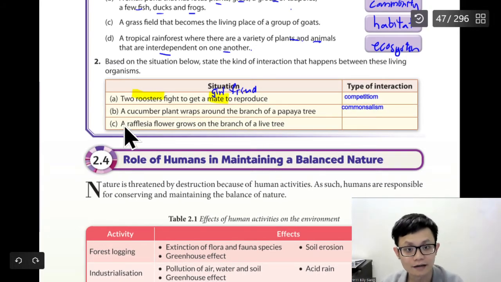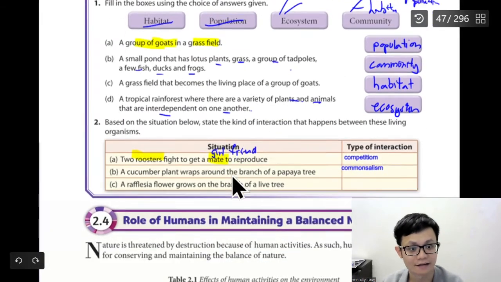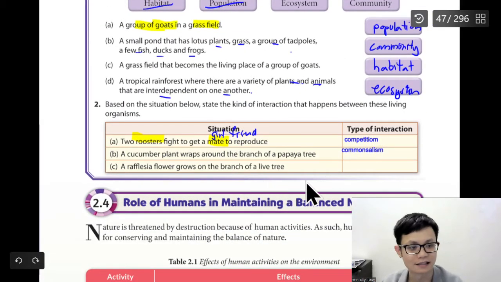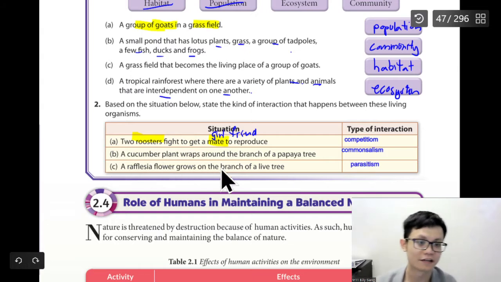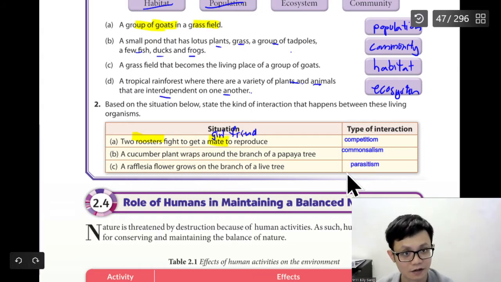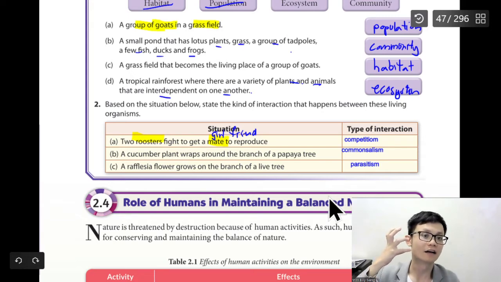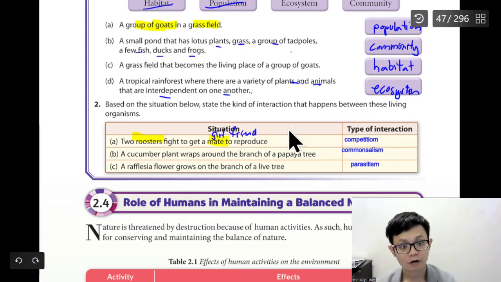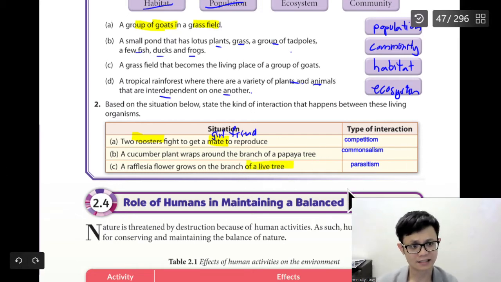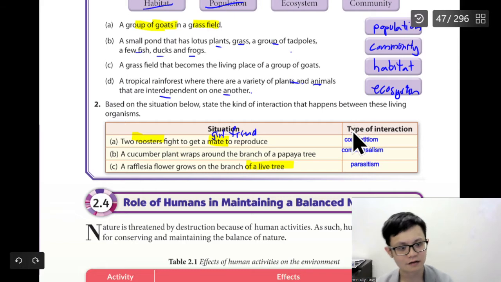And then the next one, a rafflesia that grows on the branch of a live tree. Rafflesia and a live tree. What is the relationship? A rafflesia flower that grows on a tree branch means it's parasitism, because the flower will actually obtain nutrients from the host, which is the live tree, unless the tree dies. Okay, sometimes this question is not easy because it's not mentioned in the textbook and they just ask you like that, and you need to find out. You need to ask your teacher, ask Google, and so on.